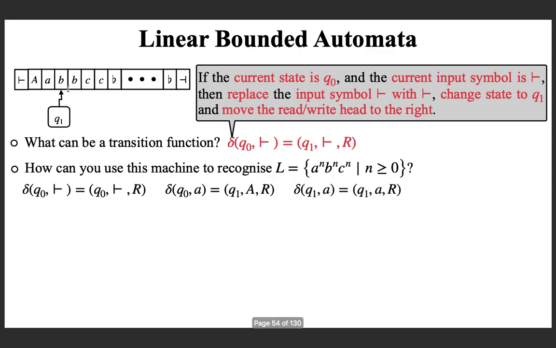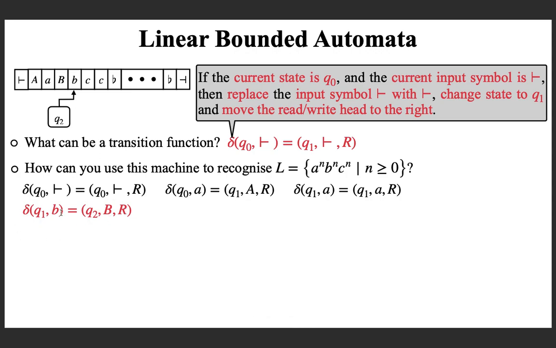Now I found the first b in Q1. So what you can do? You replace the small b with the capital B, and you also have to change your state because now you found the b and your context is going to change, and the context is Q2, where you want to find the first c to the right. Hope you are following me, otherwise think about it offline. So in Q1, finding a b means you got your target, so you change your state to Q2, replace it with capital B and move right. If you apply that transition, this is what is happening.